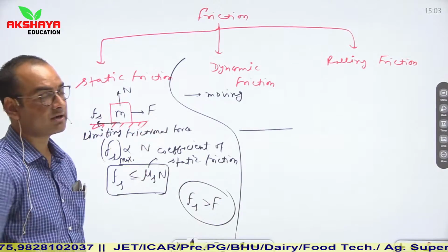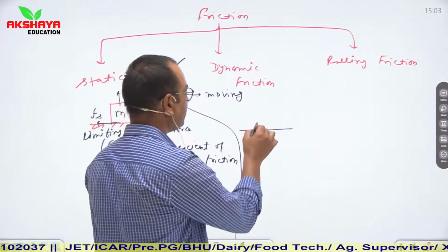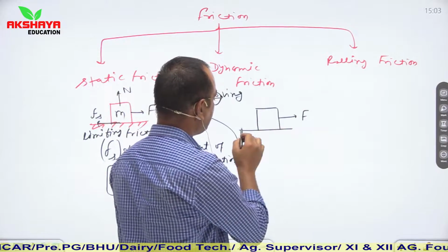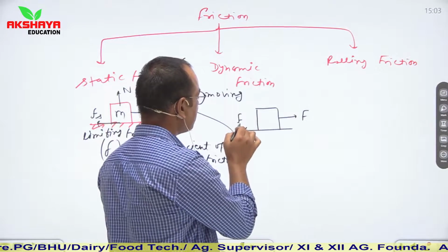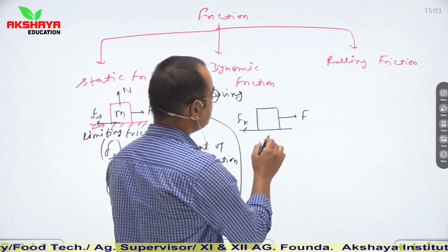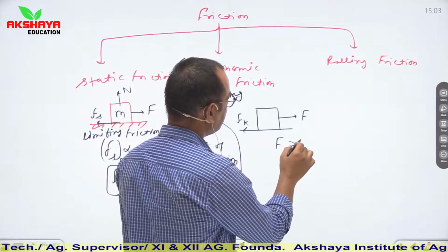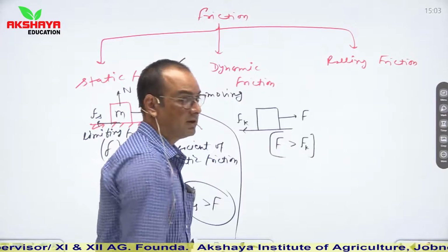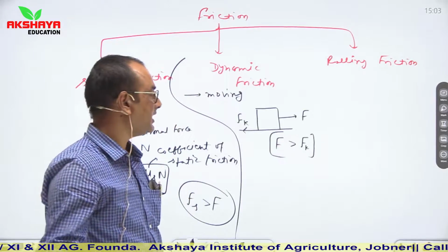This F is the external force. And in case of dynamic friction, if F is the external force applied and this is the force of kinetic friction, then F should be greater than Fk. External force should be greater than Fk.